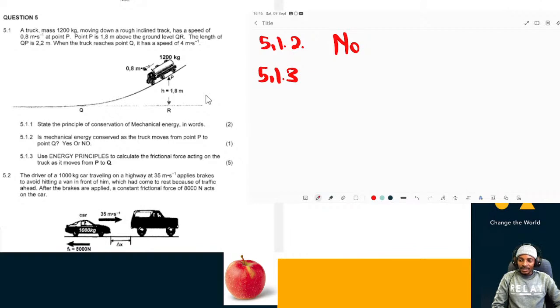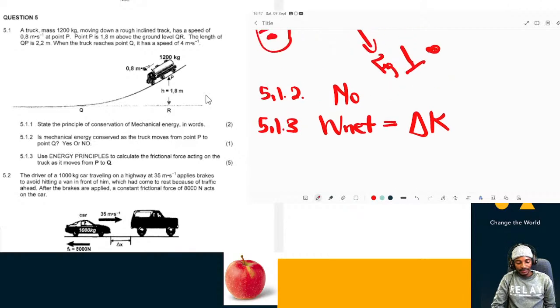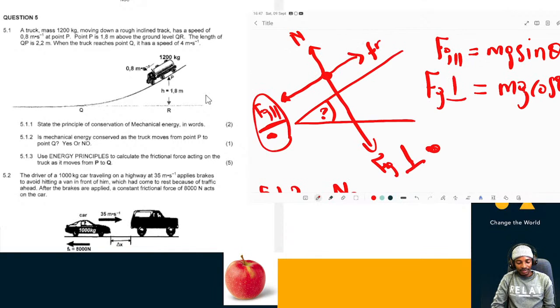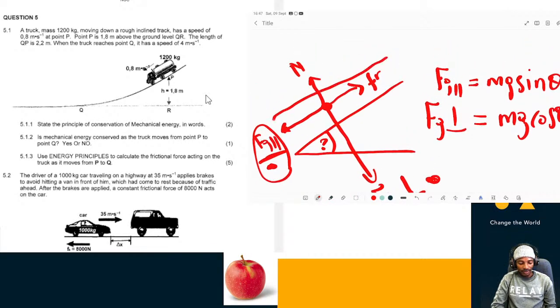Use energy principles to calculate the frictional force acting on the track as it moves from point P to point Q. So we can try to use the work-energy theorem. Now we have identified the forces acting on the track, and we said it's this one because our motion is in this direction. So we're going to choose the forces that are in this direction.